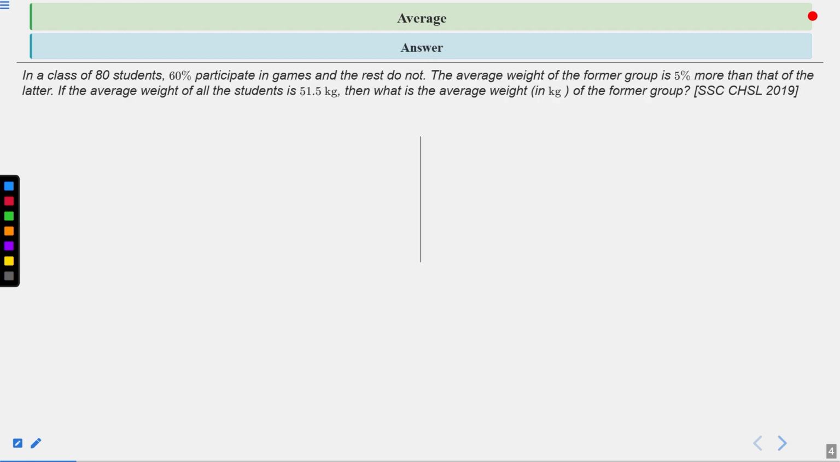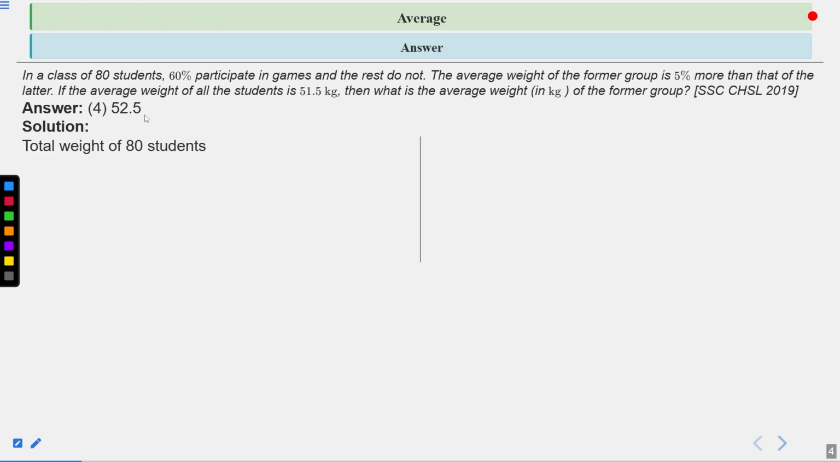So the question says that in a class of 80 students, 60% participate in a game. We can calculate 60% of 80, which becomes 48, participating in a game, and the rest do not. So if 48 participate in a game, 32 will not participate. The question says the average weight of the former group is 5% more than that of the latter. The average weight of all the students is given as 51.5 kg, so we need to calculate the average weight of the former group. We can calculate it by applying the average formula. So the correct answer of this question is the fourth one, which is 52.5 kg. Now see the detailed solution of this question.